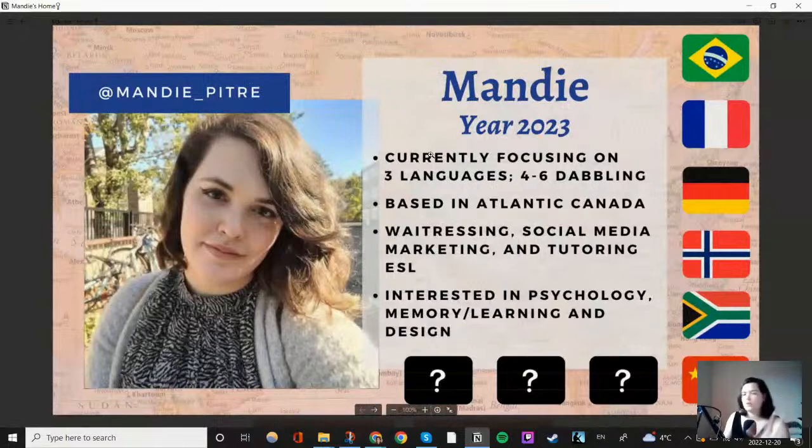I'm going to be focusing mostly on three languages. Portuguese, Brazilian Portuguese, I want to focus on throughout all of 2023. And then my secondary focus languages are going to mostly be French and German, possibly a third one, which I'm still figuring out. And then I'm going to have like 4 to 6 dabble languages.